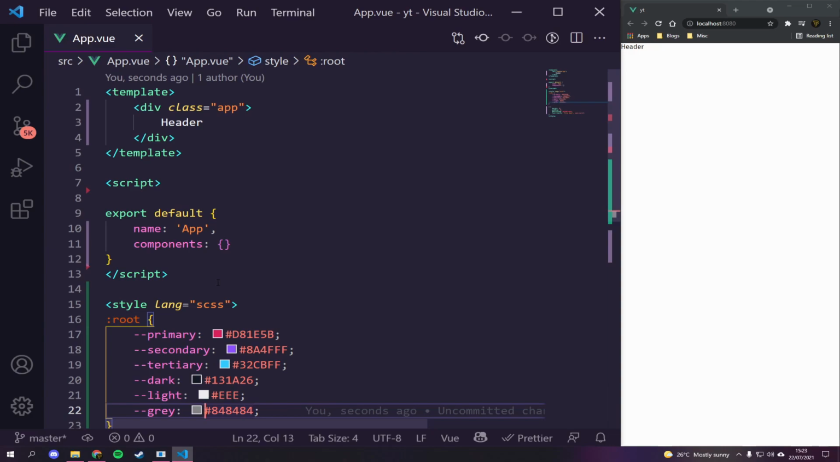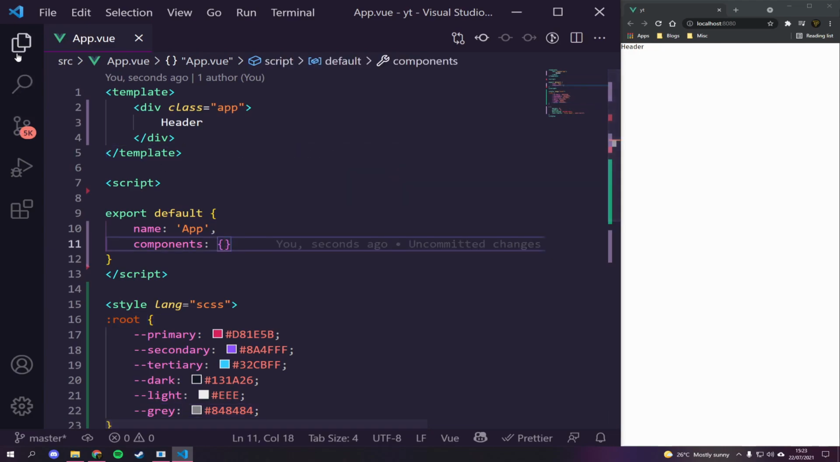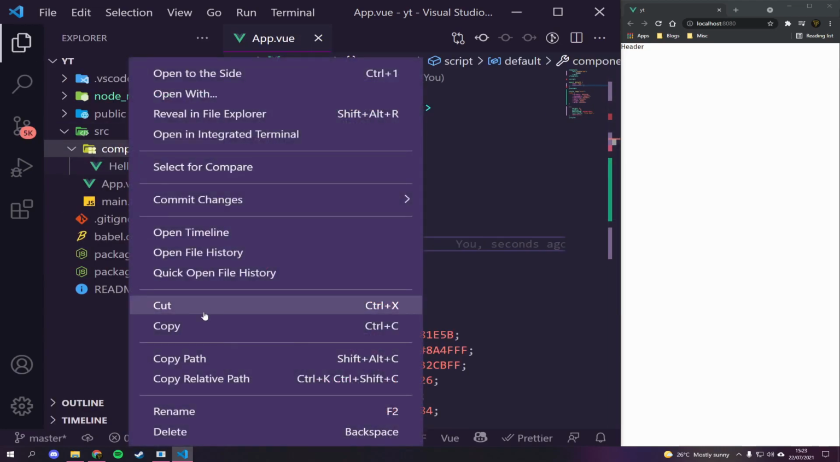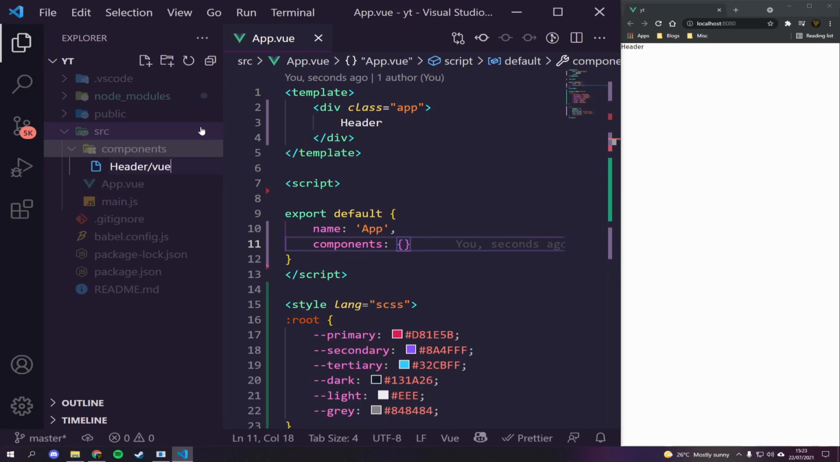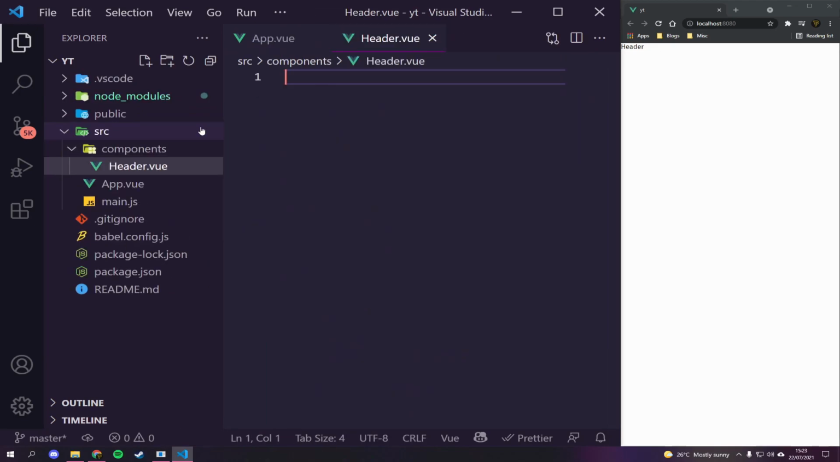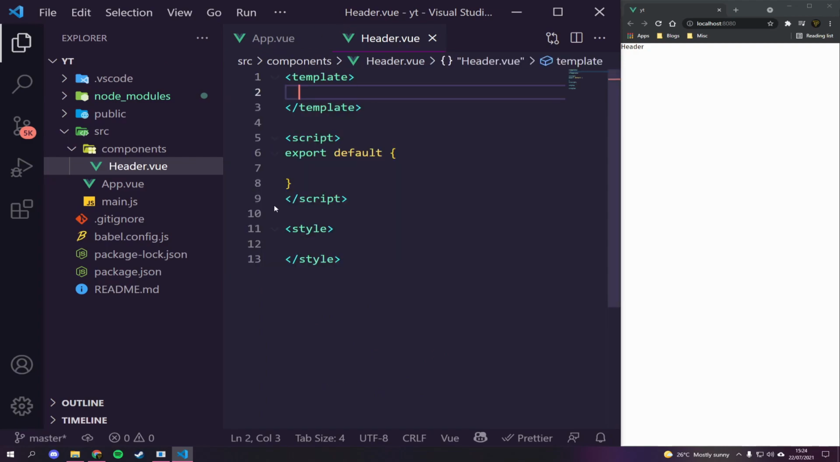The next thing we're going to do is create our header component. This is going to be a very basic component, so let's go onto the left. Inside components, let's delete hello world, we don't need it. Let's create a new file and call it header.vue. Now, inside this .vue file, I'm just going to run Vue, and it's going to automatically create this.